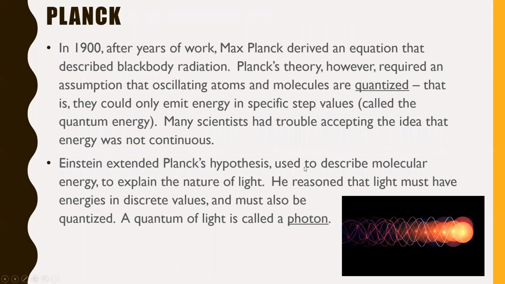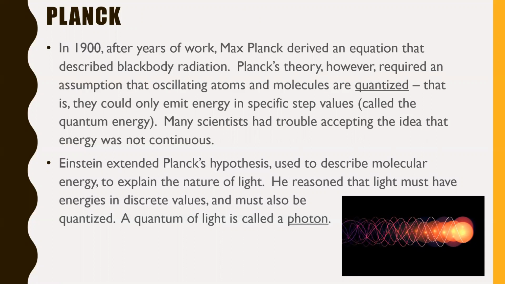So moving on. Planck. In 1900, after years of work, Max Planck derived an equation that described black body radiation. Planck's theory, however, required an assumption that oscillating atoms and molecules are quantized. That is, they could only emit energy in specific step values called the quantum energy. In other words, it's not a continuous range, right? The amounts of energy that things could release are in little steps. There are no in-between values. Many scientists had trouble accepting the idea that energy was not continuous in this regard, with quite good reason. You'd think you'd be able to slowly, gradually increase your energy, but really it has to happen in little steps.